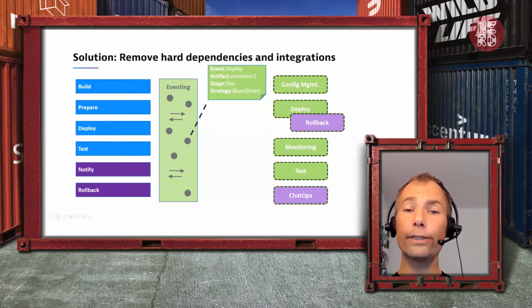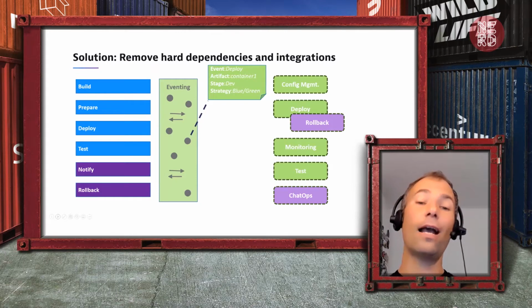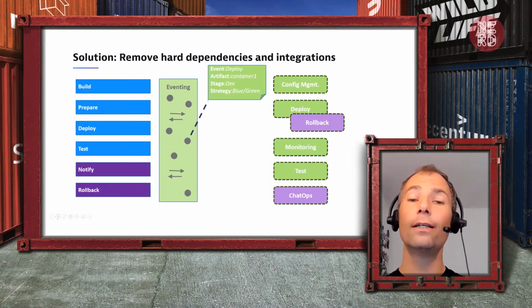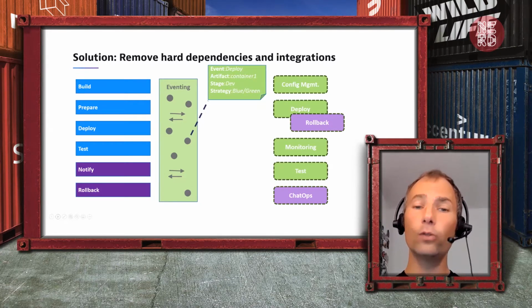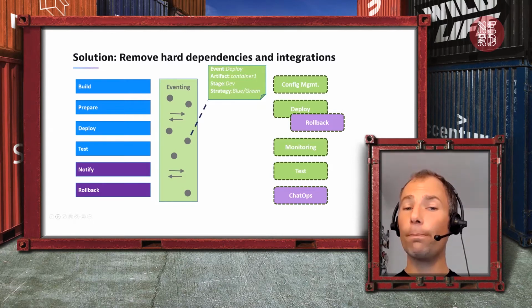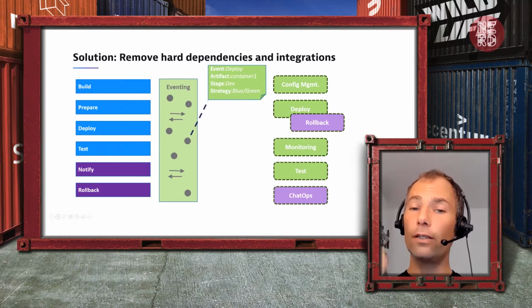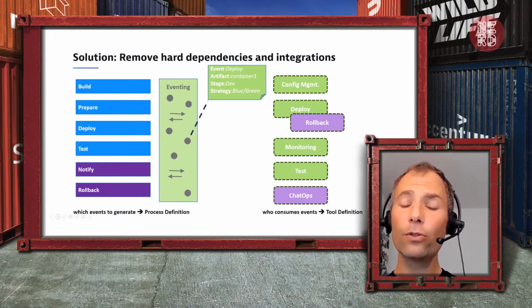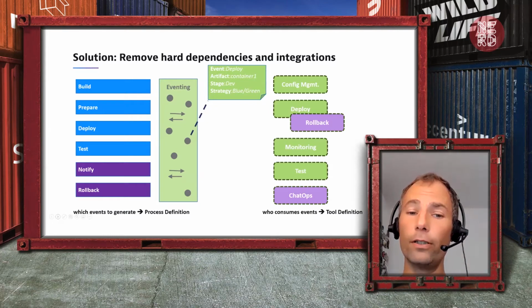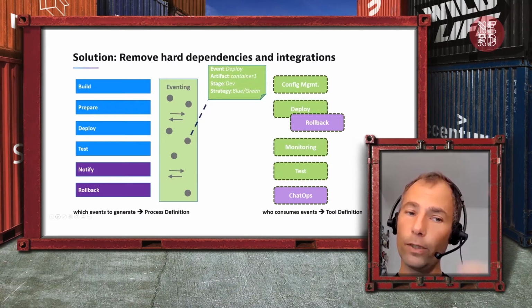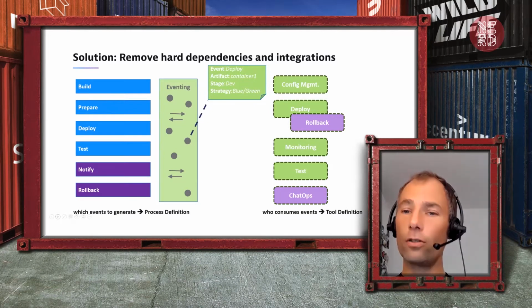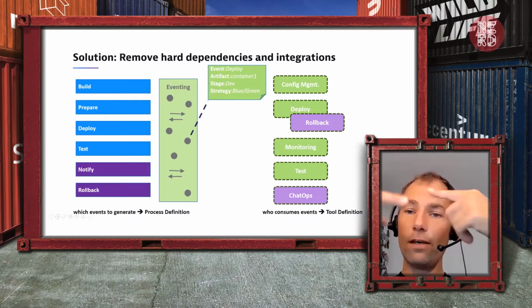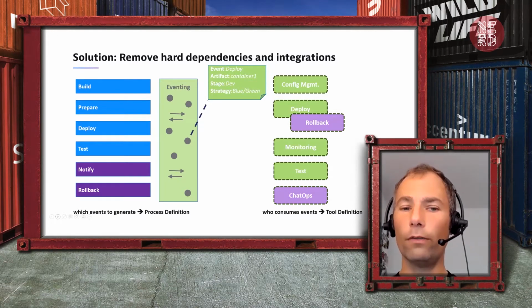Then a tool that registers for these events and says, I can actually do this type of delivery, can act upon it, do the delivery, and then report back through an event whether this delivery succeeded or failed. Based on that, the process goes on. So in the end, what we need to do is rip these two things apart, with a clear separation of concerns between process definition and tool definition, and have eventing to make all of this work together.